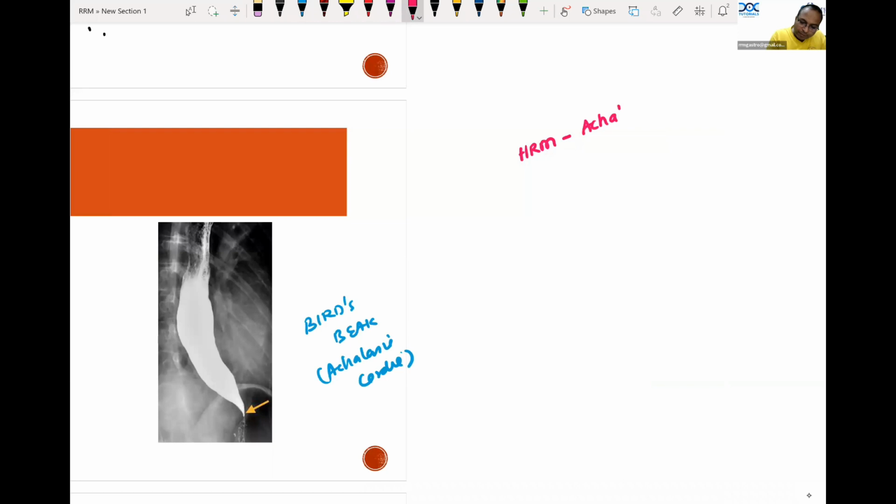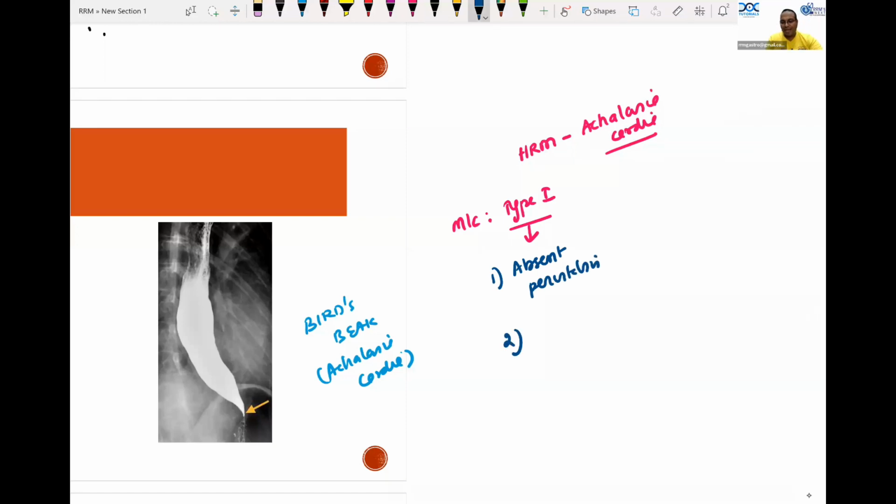Can you tell me the most common type of achalasia is type 1 achalasia? Please tell me the high resolution manometry findings of type 1 achalasia. Number 1, what about peristalsis? It is absent peristalsis. Number 2, what about DCI? I hope you know what is DCI. Distal contractile integral is less than 100 millimeters mercury centimeters seconds.